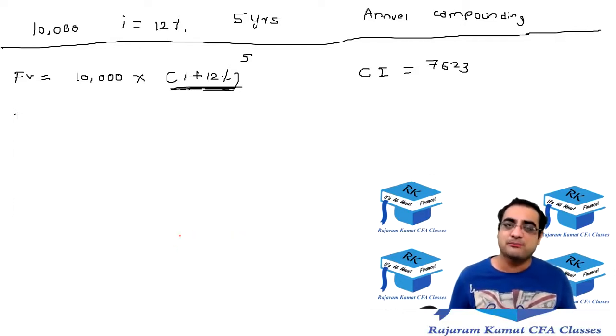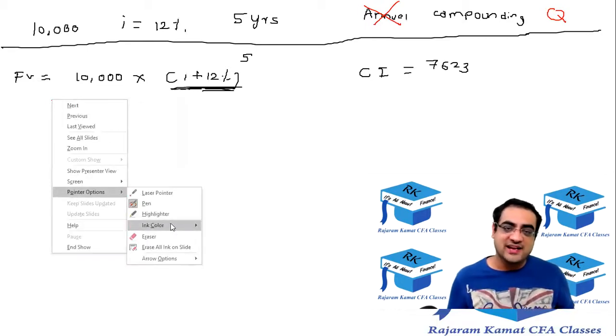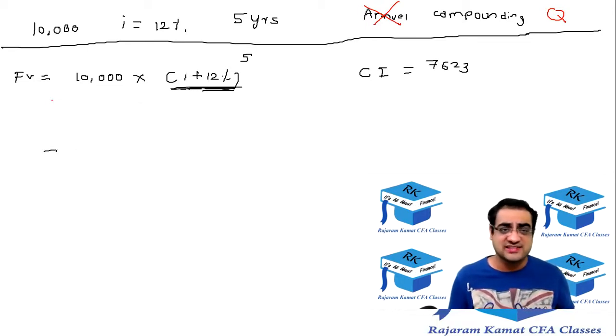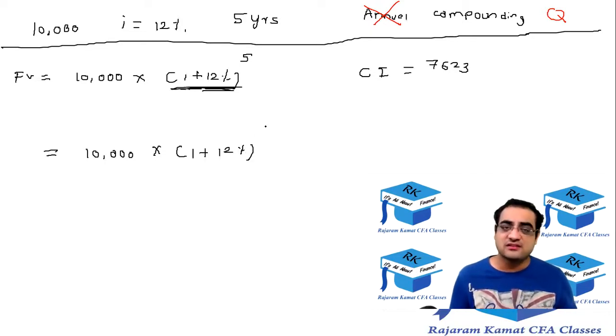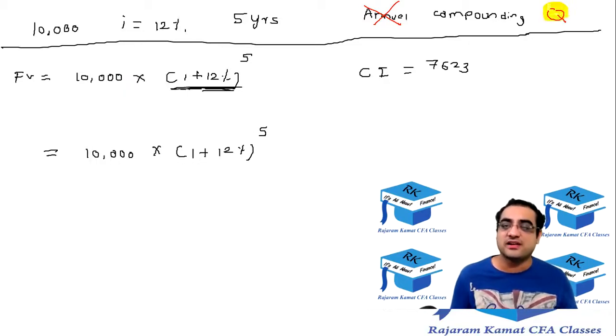So now comes a new part where you fight with a bank and say that every bank is offering quarterly compounding. We also want quarterly compounding, not annual compounding. So let's see how to change this formula for quarterly compounding. I'll write the formula exactly as it is: P into (1 plus r) raised to n, exactly 10,000. R is 12% and n is 5 years. Now we will do the quarterly compounding adjustment.